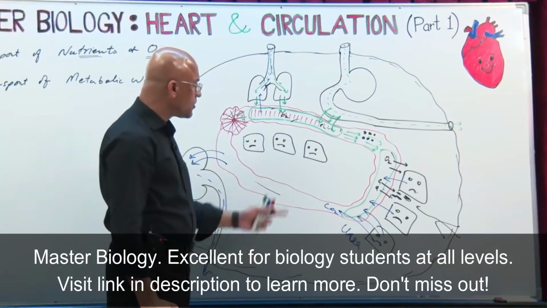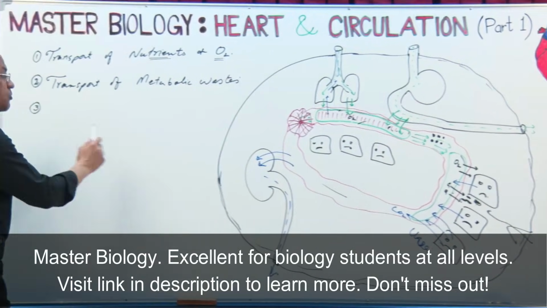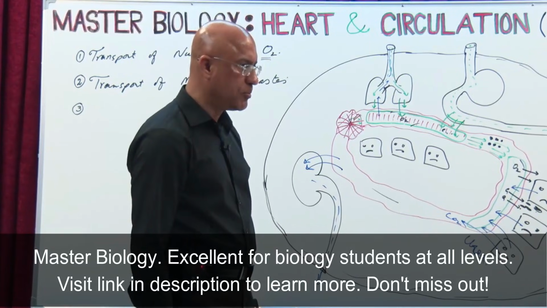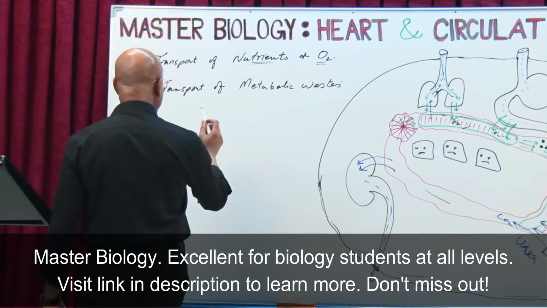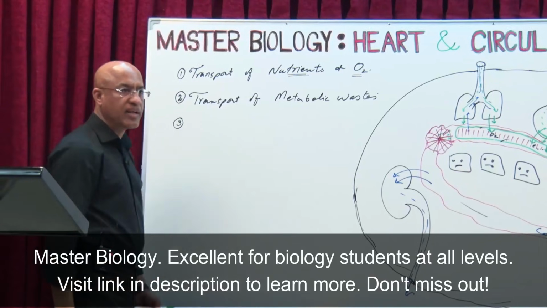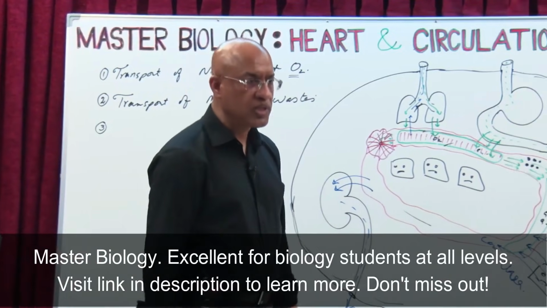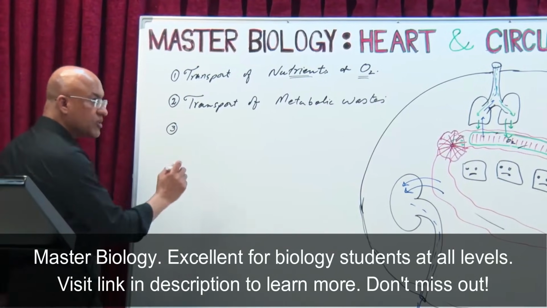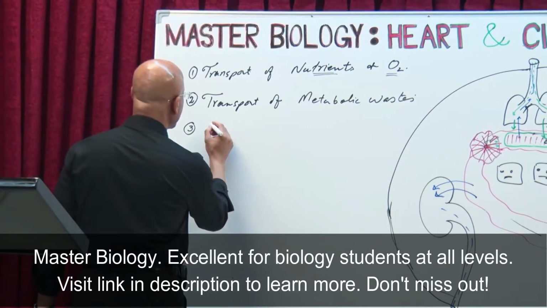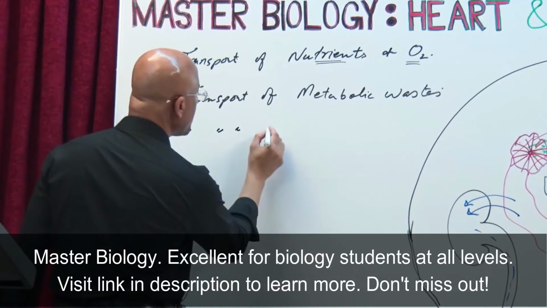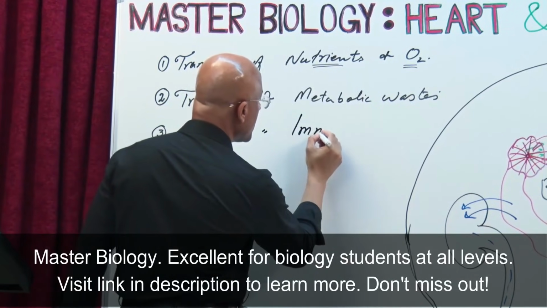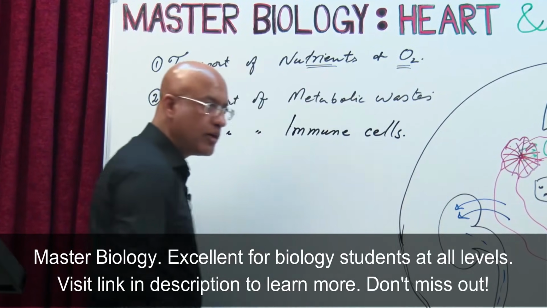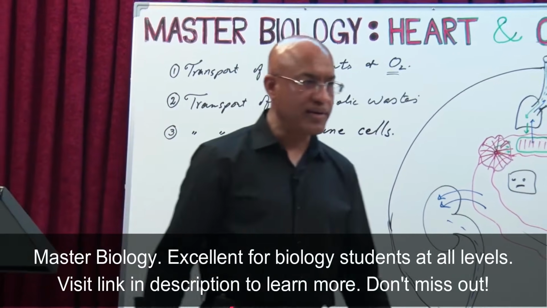So it is responsible to transport the immune system cells. Not only is it providing the cells with needed nutrients and oxygen, not only is it removing the metabolic waste, but it is also transporting immune cells like white blood cells to those areas where they are required, right?